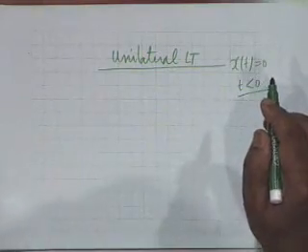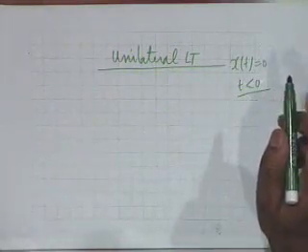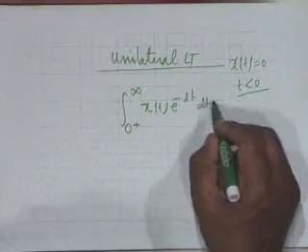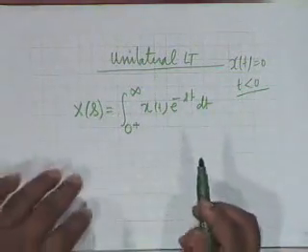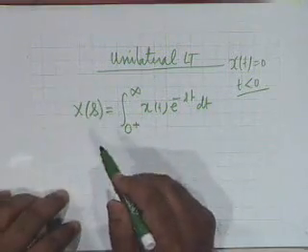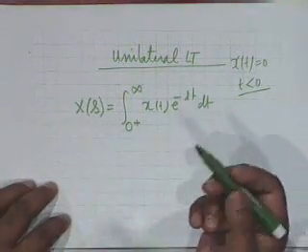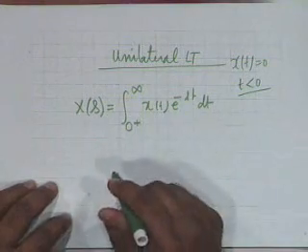For such signals, obviously the Laplace transform definition starts from 0, and this 0 is to be meant as 0 plus. So, 0 plus to infinity x of t e to the minus st dt, and this is called the unilateral Laplace transform. Sometimes one uses a different symbol, but we shall use the same symbol. It should be clear in the context what we are talking of.